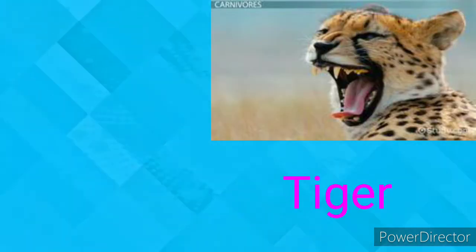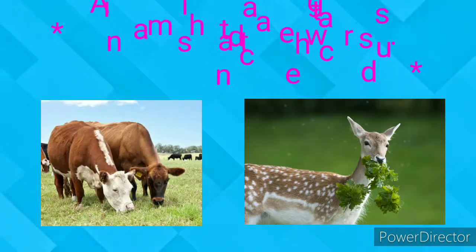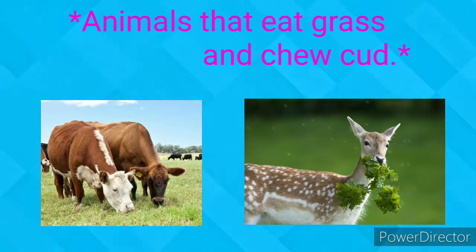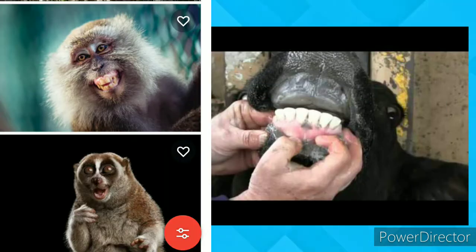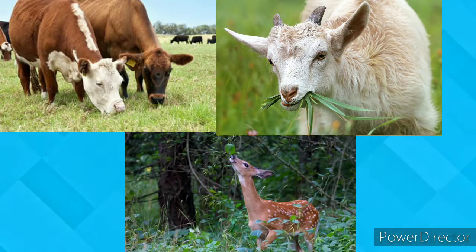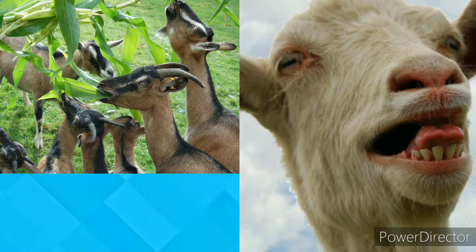Children, do you know how herbivorous animals eat their food? Herbivorous animals have sharp, flat front teeth to cut the grass and leaves of plants. These animals also have strong and broad back teeth to chew their food.